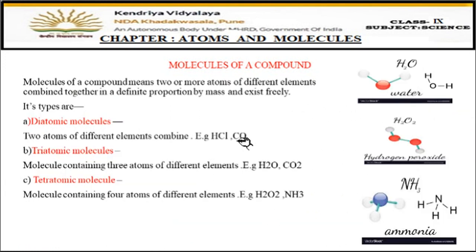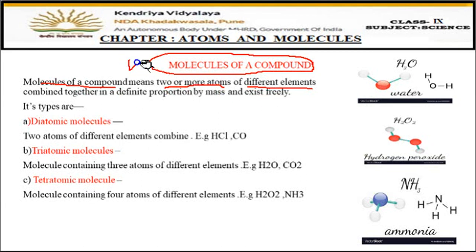Now, next one is molecules of a compound. So we have studied about molecules of an element. Now we are going with molecules of a compound. Now remember, in molecules of an element, atoms of the same element are combining together. But now in molecules of a compound, two or more atoms combine together, but they belong to different elements, right? Means the atoms which are combining are of different elements. Then it is known as a molecule of a compound. This is the main difference here.